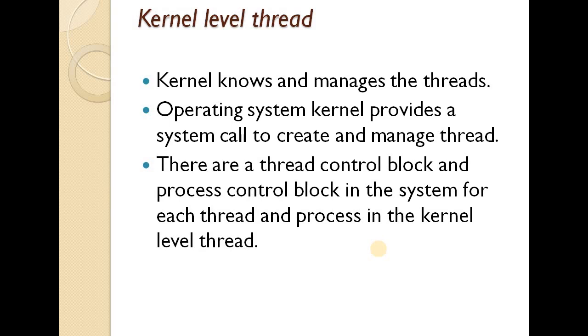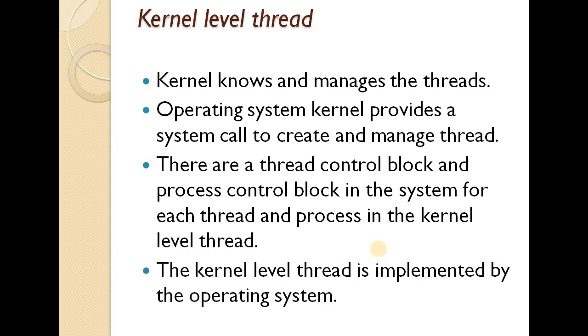The kernel thread recognizes the operating system, that is, there is a thread control block and process control block in the system for each thread and process in the kernel level thread. The kernel level thread is implemented by the operating system. The kernel knows about all the threads and manages them. The kernel level thread offers a system call to create and manage the thread from user space. The implementation of kernel thread is more difficult than the user level thread. Context switch time is longer in kernel level threads. The kernel level thread is implemented by the operating system.